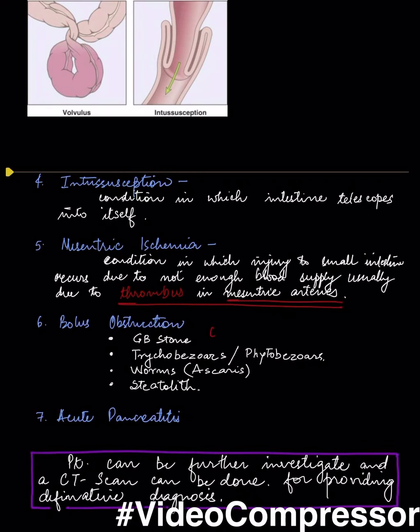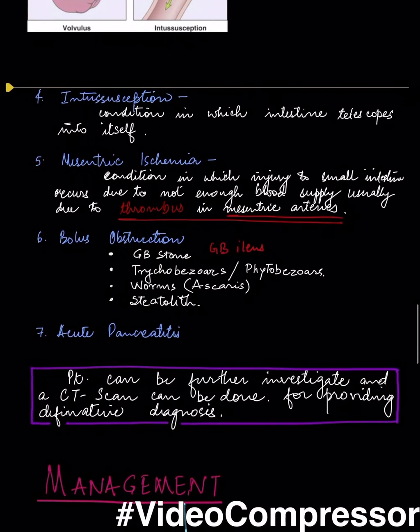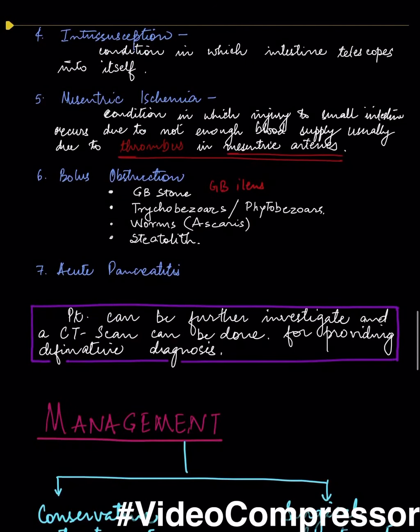This is called GB ileus. There can be trichobezoars and phytobezoars. In developing countries, there can be worms like Ascaris, which can cause the obstruction. There can also be a stercolith. Since the pancreas was involved, we can also say that there may be chances of acute pancreatitis.